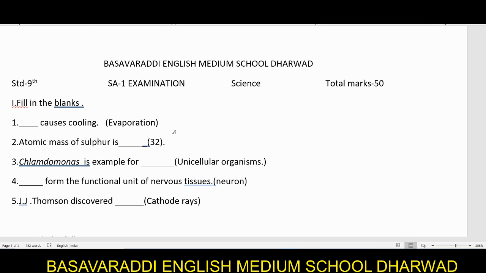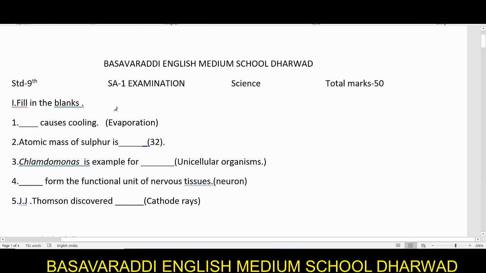Going to deal with your Essay 1 examination, science subject of 9th standard. So, how to write the answers? It is a model paper with the answers here. So, today we'll be discussing this particular question paper.